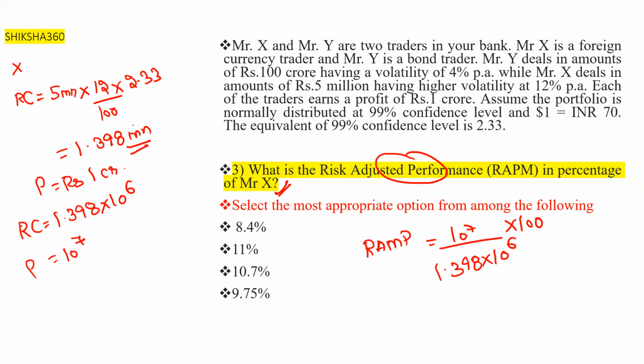Okay, I think there is some error in that. 5 into 0.12 into 2.33 comes out to basically 1.398 million, and the profit comes out to basically 1 crore.